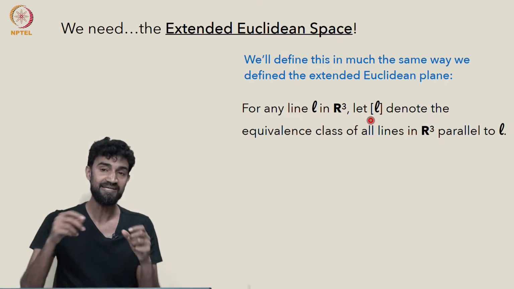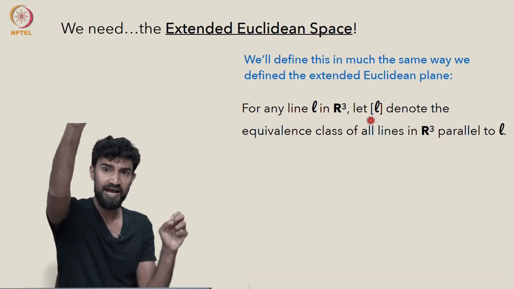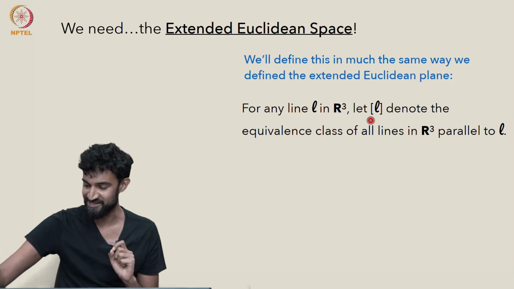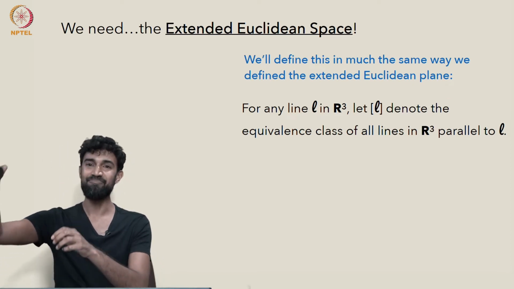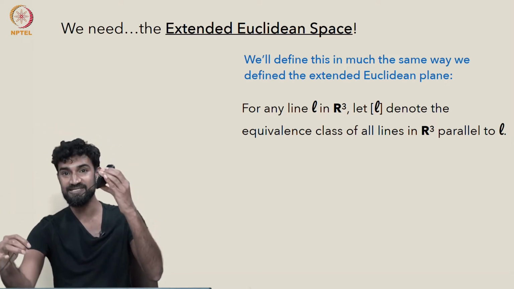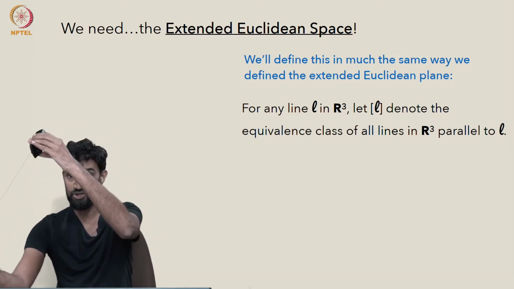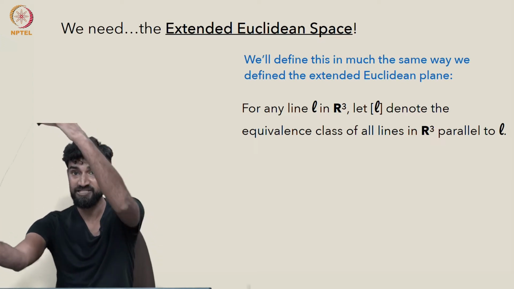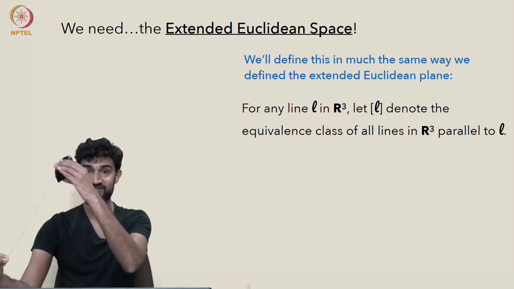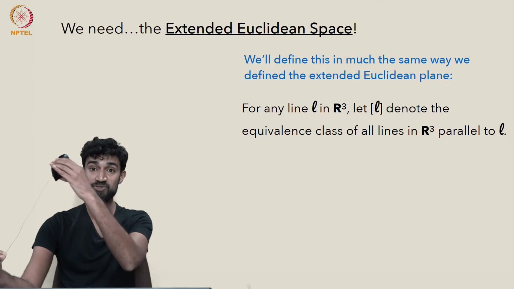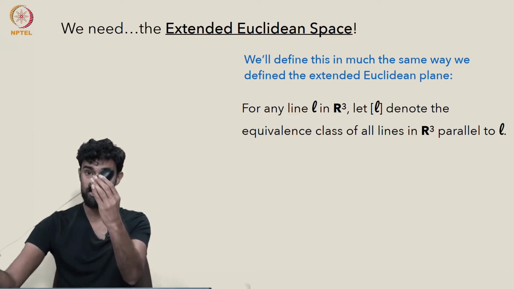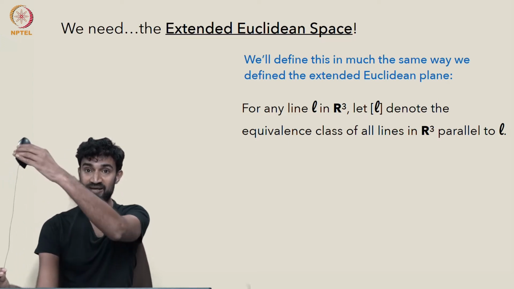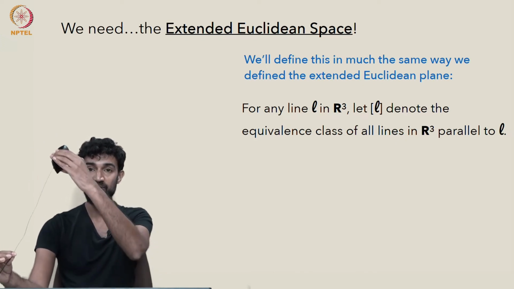Another way of imagining that, take a line in space, you can translate it around. I wish I had a string, but I have a mouse, so hopefully you can see this line. You can take this line in space and translate it around all over the place. And those lines that you're seeing are all elements of this equivalence class of L. You can't change the orientation. You can't twist it and turn it, but you can translate it,